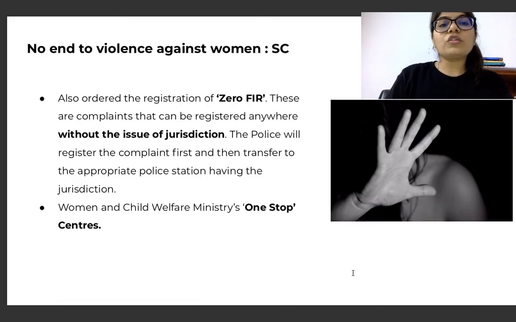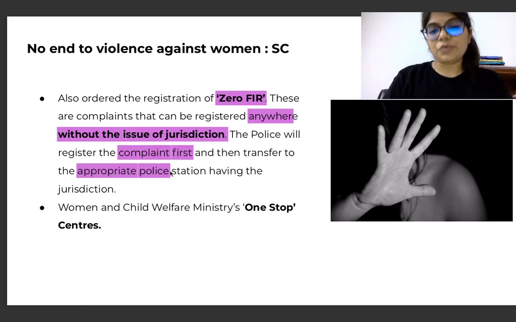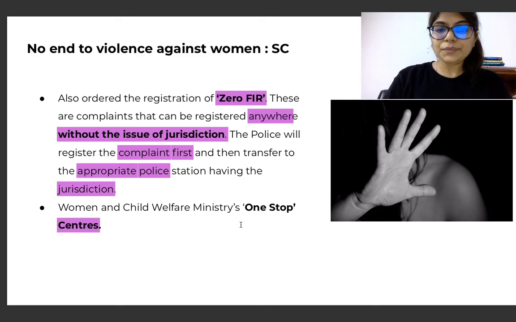Right. It also ordered the registration of zero FIR. Now these are complaints that can be registered anywhere without the issue of jurisdiction. So we know that women have faced a problem where the police station has said that this case does not come under their jurisdiction. So this has been completely done away with by the concept of zero FIR. The police will register the complaint first and then transfer it to the appropriate police station having the jurisdiction. Women and Child Welfare Ministries' one-stop centers are also a step in the right direction, right?